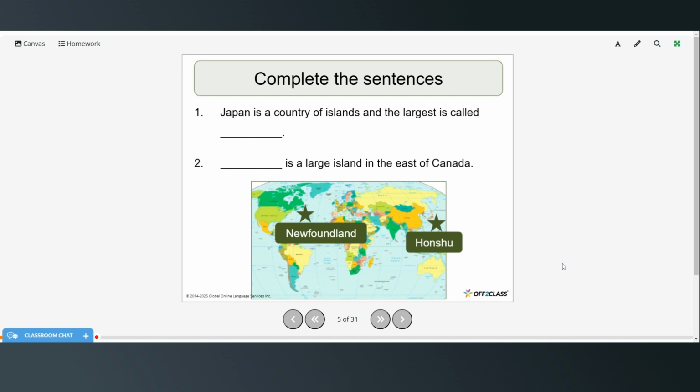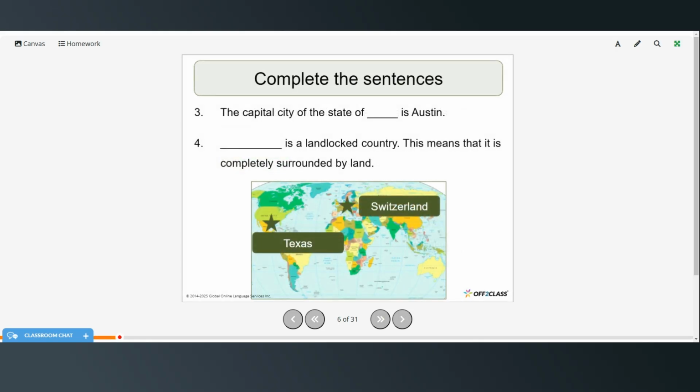Okay, so go ahead and complete the sentence with one of the names from the boxes. So Japan is a country of islands, and the largest is called Honshu. Newfoundland is a large island in the east of Canada. The capital city of the state of Texas is Austin. And Switzerland is a landlocked country. This means that it is completely surrounded by land.